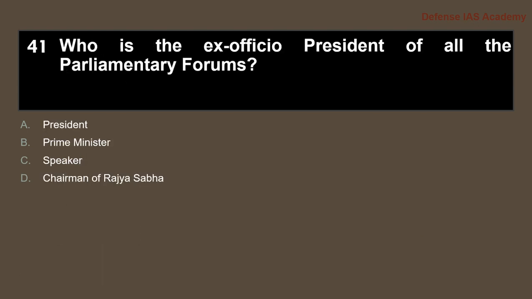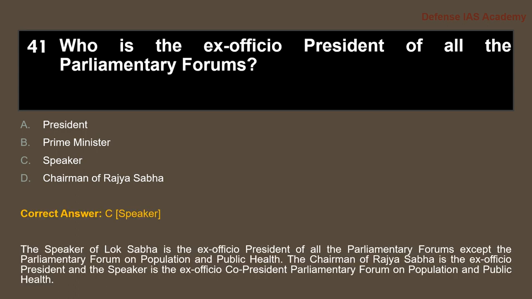Next question, who is the ex officio president of all the parliamentary forums? The answer is option C, Speaker. The Speaker of Lok Sabha is the ex officio president of all the parliamentary forums except the Parliamentary Forum on Population and Public Health. The chairman of Rajya Sabha is the ex officio president, and the Speaker is the ex officio co-president, of the Parliamentary Forum on Population and Public Health.